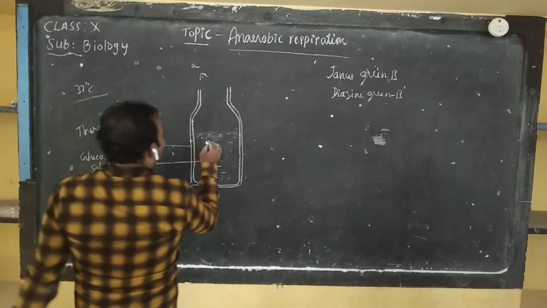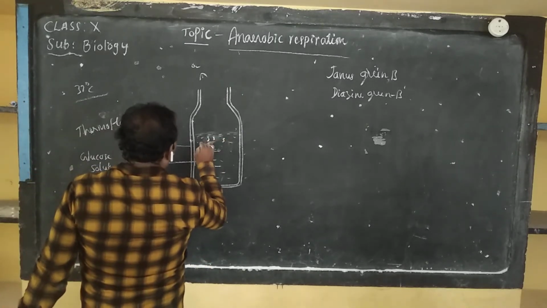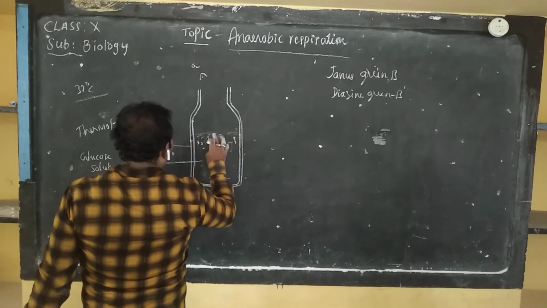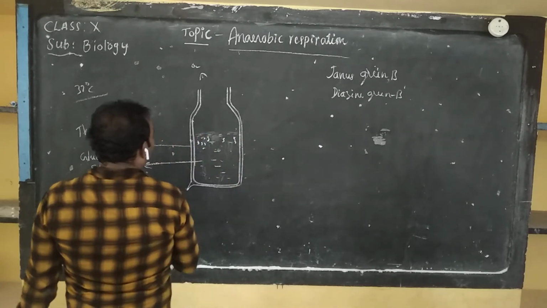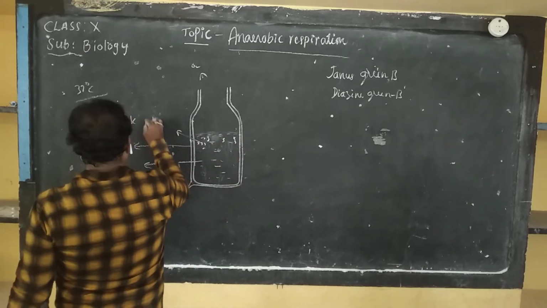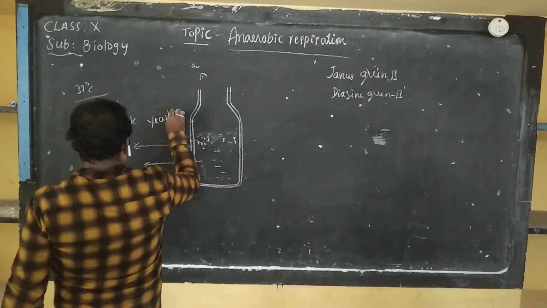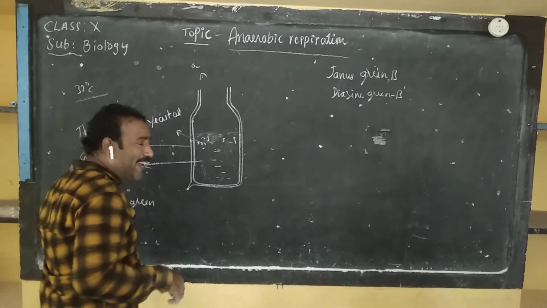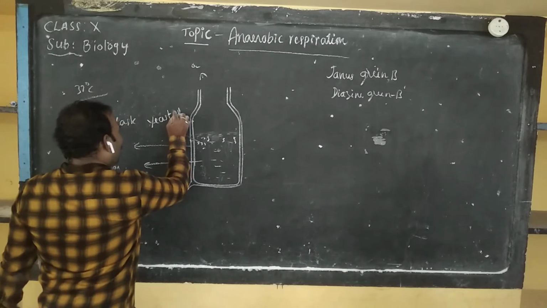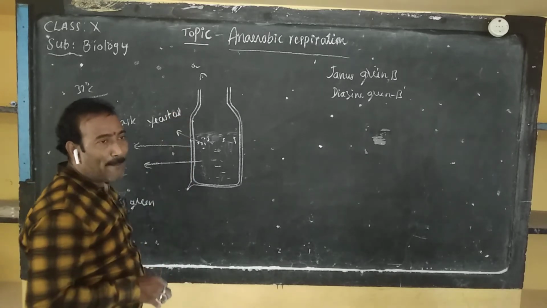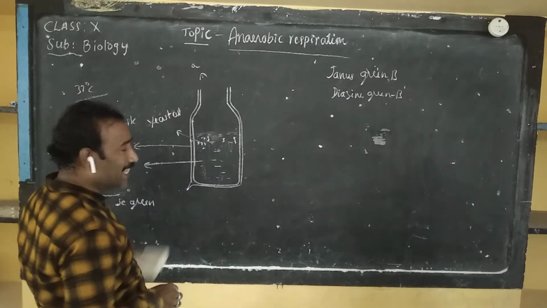Then we add a few yeast cells to this. What are these yeast? Yeast cells are single cell fungi. They are available in the bakery, that's why they are called bakery yeast. Add the yeast cells to this glucose solution.